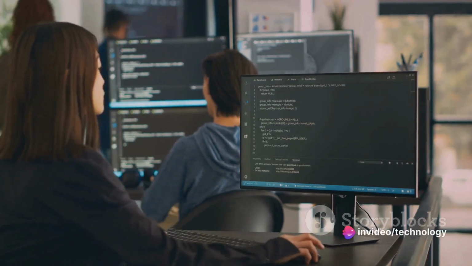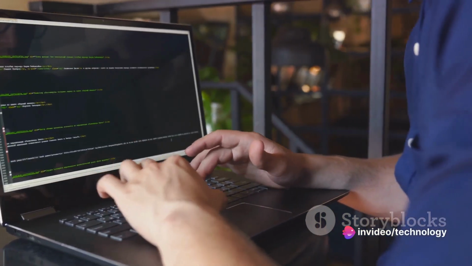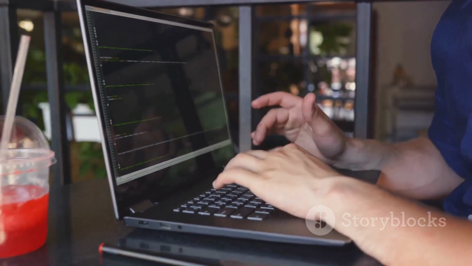And let's not forget the importance of debugging. It's a vital skill that helps us troubleshoot and refine our scripts, bringing us closer to perfection.